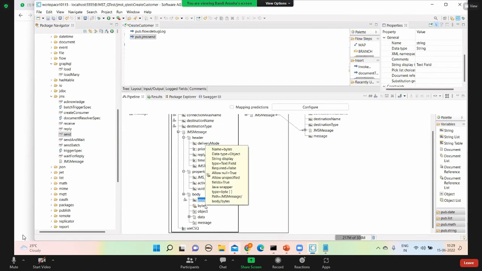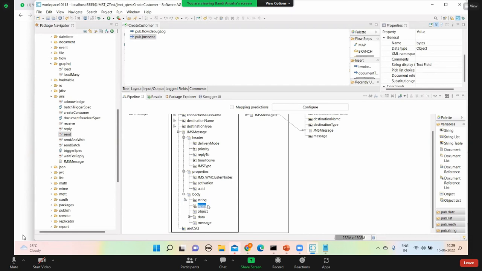But suppose I want to send images, or some Chinese or Japanese languages with different symbols. Those cannot be sent in text format, because they are not ASCII content, so for those we will use byte.